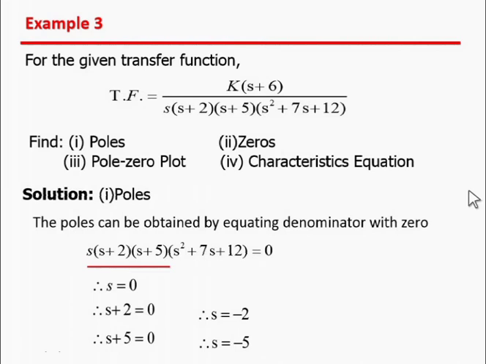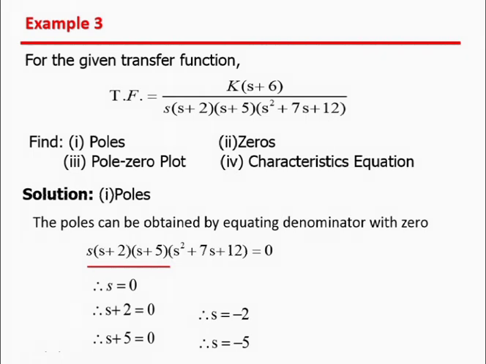Now the example. For the given transfer function, K times s plus 6 divided by s, s plus 2, s plus 5, s square plus 7s plus 12, find the pole zero plot and the characteristic equation. So first we find the poles. To find the poles, by definition, set the denominator equal to 0.